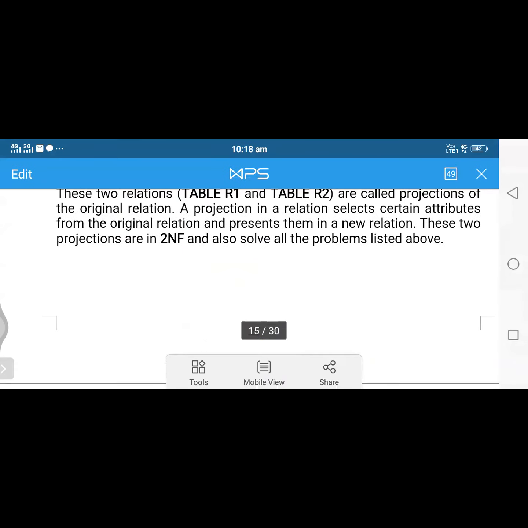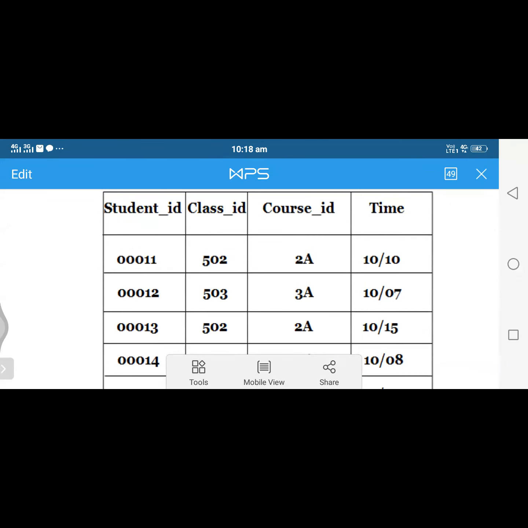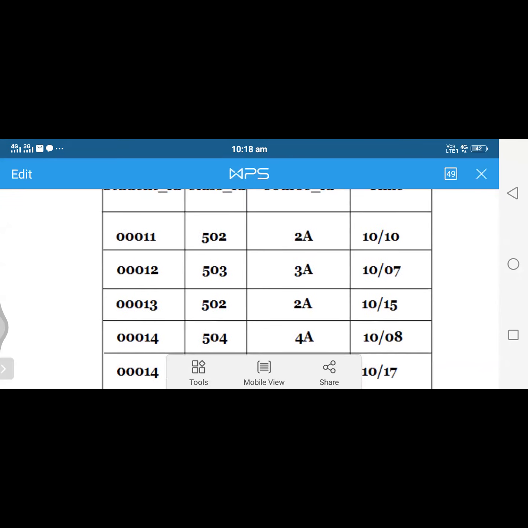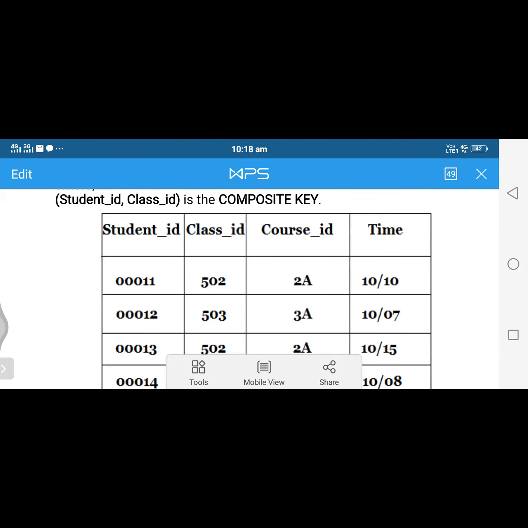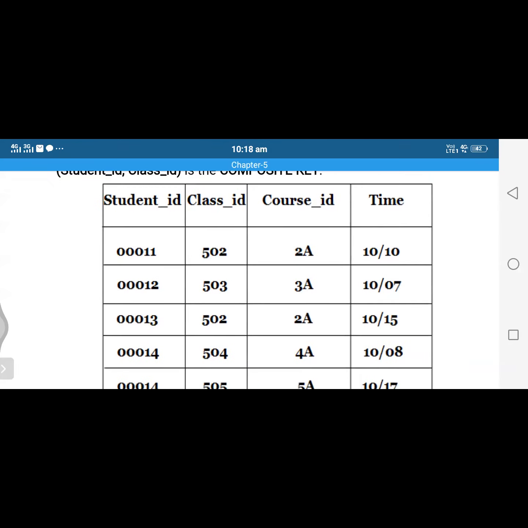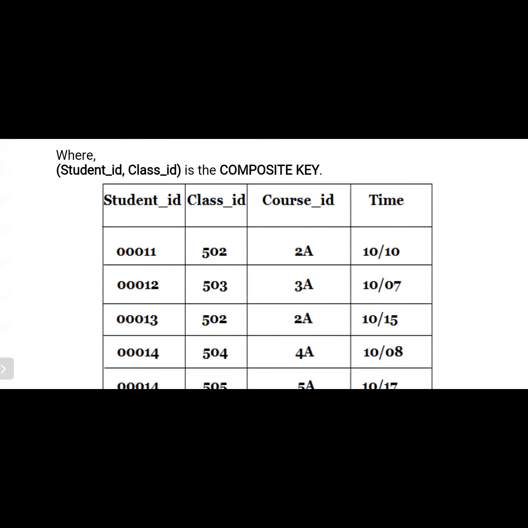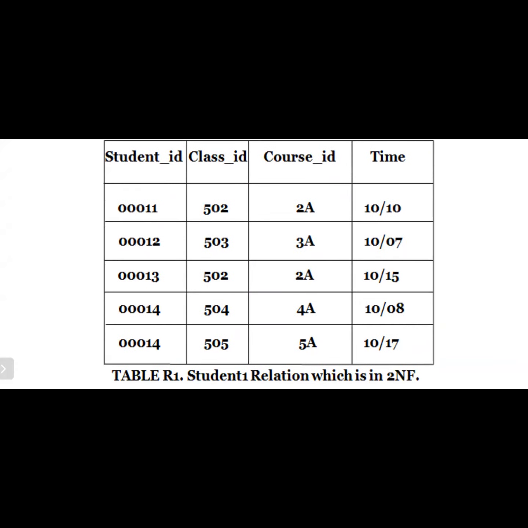Now try to observe the dependencies. By using student ID and class ID, we are able to find out the course ID, and in the same way the time. For example, by using class ID alone, can we find out the course ID? If you write the query, select course ID from student where class ID is 502, then we get two details. Am I right or not? So we can't find it out uniquely.